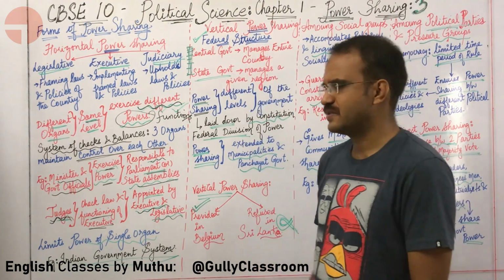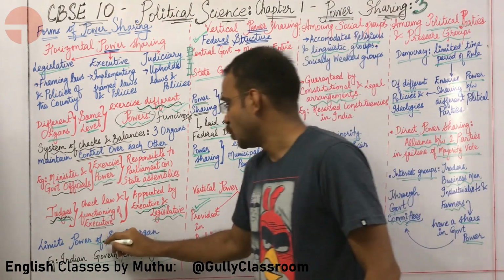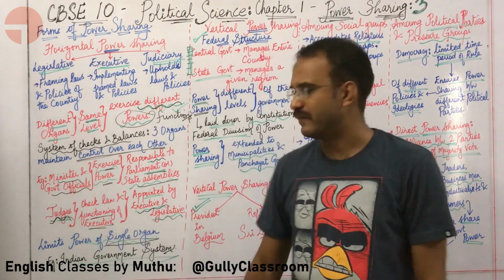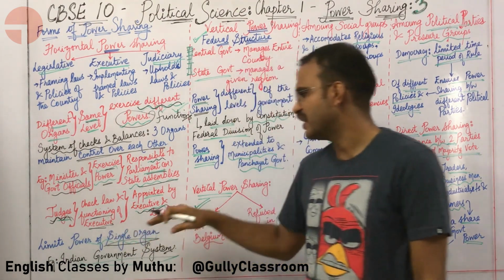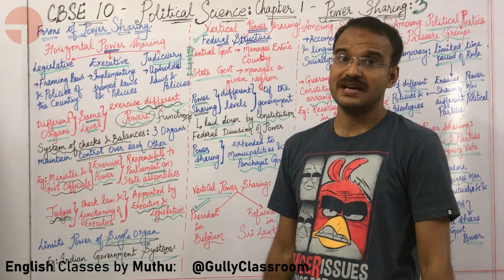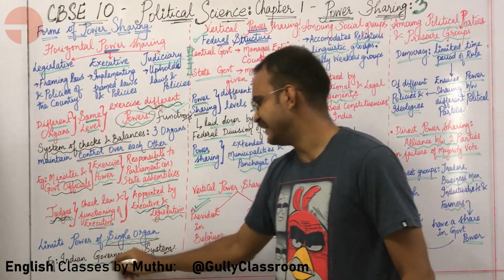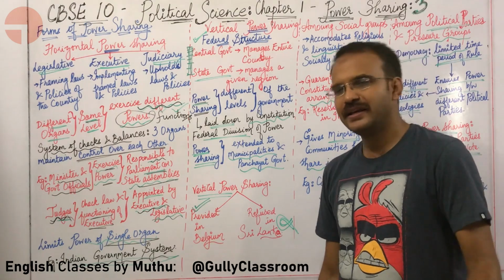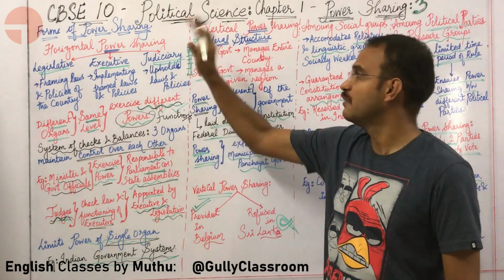Okay, because the functioning of the government is divided in such a way, no one organ has complete power. This limits the functioning and the power of a single organ. Example, the Indian government system. So this is basically horizontal power sharing.